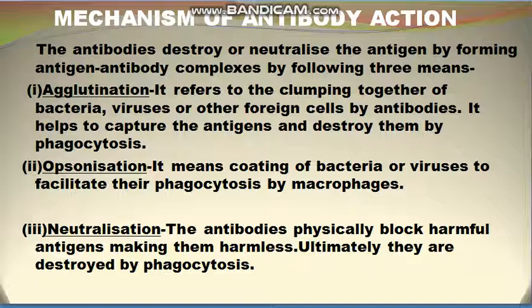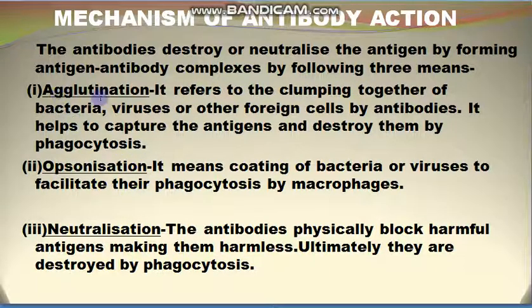So this was the structure of the antibody. And now, how does the antibody function? The function of the antibody is to destroy or neutralize the antigen, and it destroys the antigen by forming an antigen antibody complex. And this antigen and antibody complex is formed in 3 different ways.